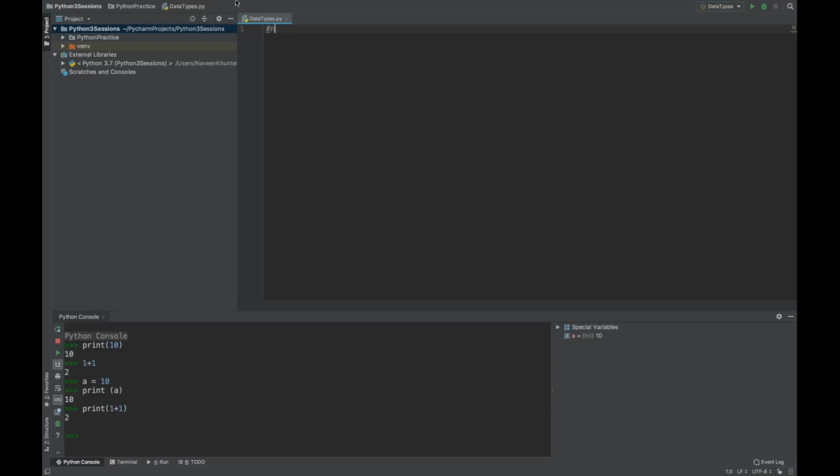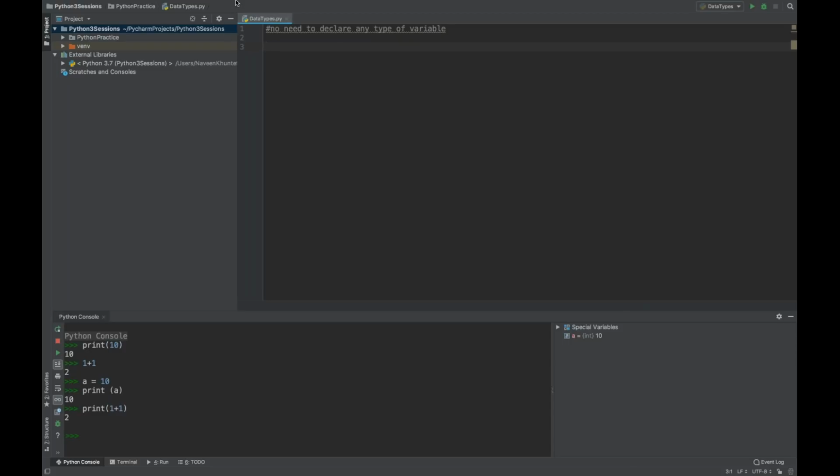So, data types. The good thing here, let me write some notes: no need to declare any variable, no need to declare any type of the variable. Just like in Java, we have integer, float, double, long, string, character, boolean. Here there is no need to declare any type of variable. Very simple. That is the biggest advantage, and that's why it's so simple.